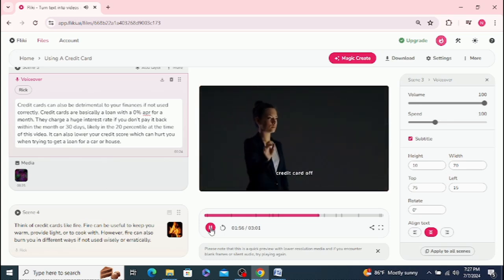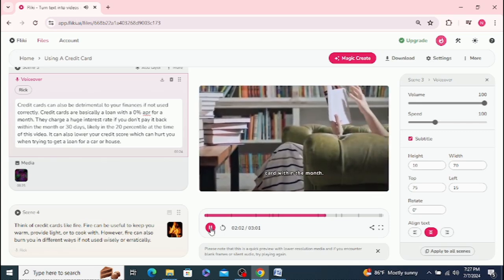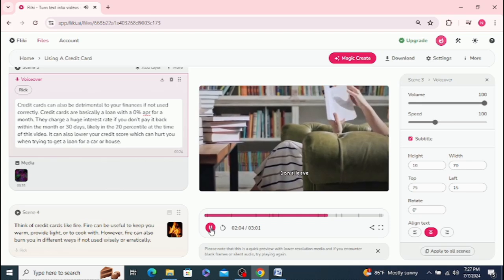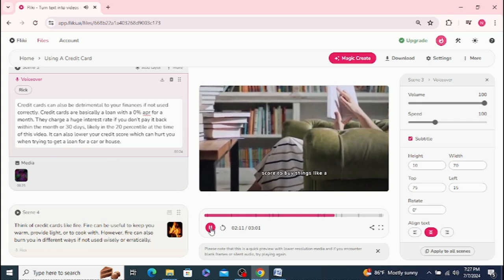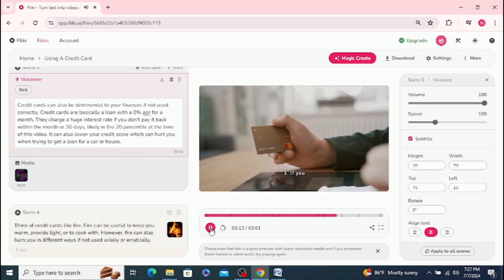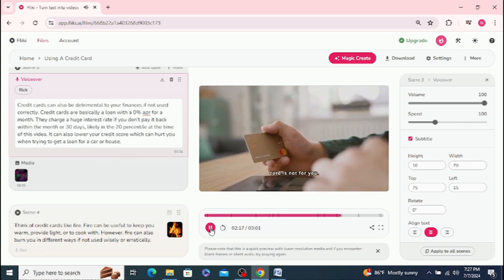2. Pay the credit card off weekly, bi-weekly, or at the most monthly. Always pay off the credit card within the month. Don't leave a balance as, again, you do not want to pay that interest rate or hurt your credit score to buy things like a car or house in the future. 3. If you cannot follow tip 2, a credit card is not for you.